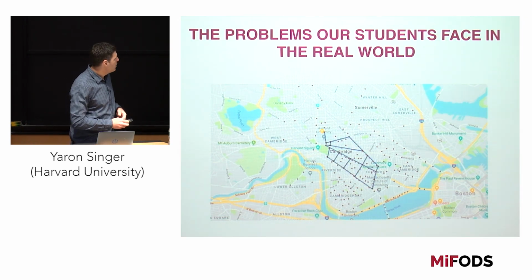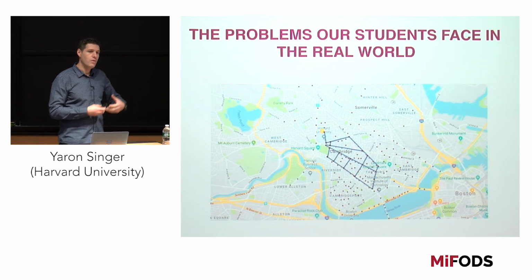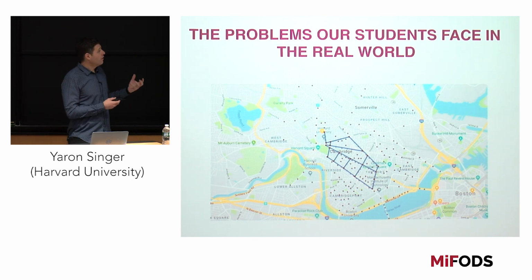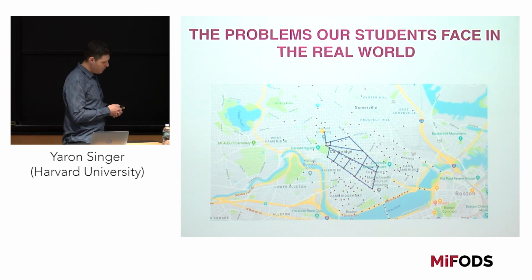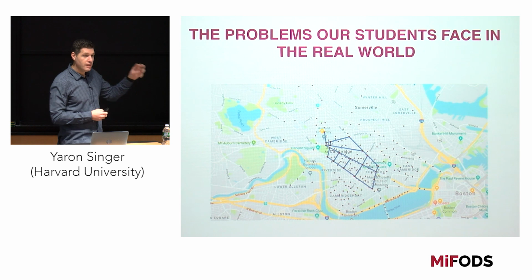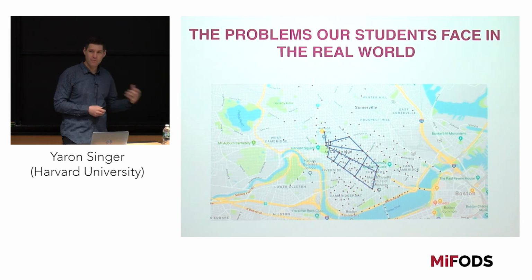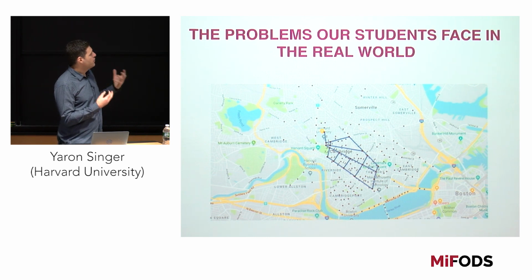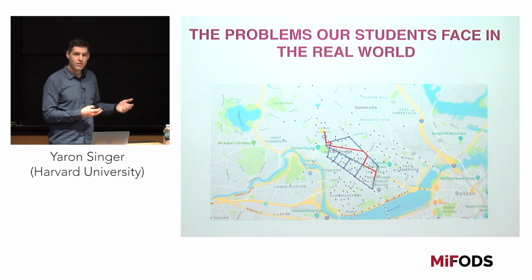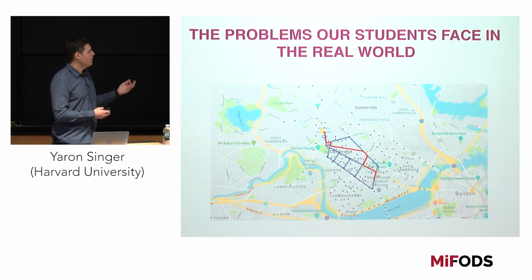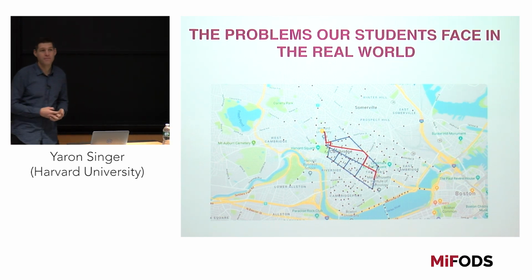So maybe they'll come up with some sort of complex model, where they come up with a graph where the nodes are the intersections and the edges are the roads, and they're going to try to predict the congestion times from data. And once they have this prediction of a model, they'll apply the shortest path algorithm that we taught them how to use, and come up with the quickest way to get, in this case, from Harvard to MIT.